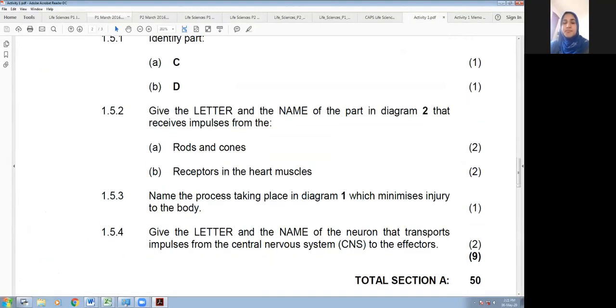Okay, name the process taking place in diagram 1 which minimizes injury to the body. That's 1.5.3. Right, so we've got two answers. There's reflex arc and reflex action. But they both are similar and related to each other. Now, which one would be correct and which one and why? Who can tell us now? I want to know why. Which one is the correct? If you're saying reflex arc, why is it reflex arc and not reflex action? If you're saying reflex action, why is it reflex action and not reflex arc?